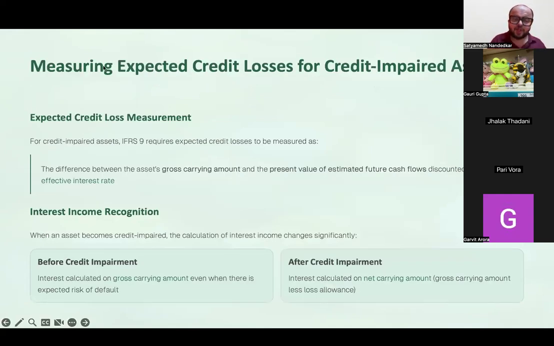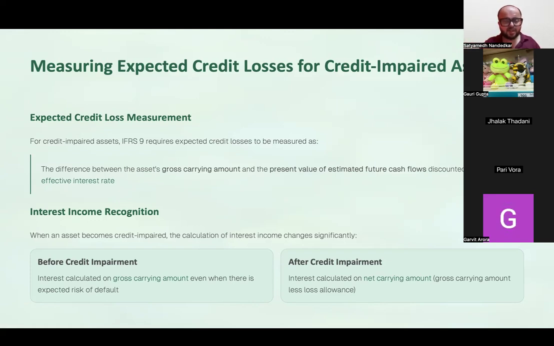Now, how do you measure the expected credit loss for credit impaired assets? For credit impaired assets, IFRS 9 requires expected credit loss to be measured as the difference between the gross carrying amount and the present value of estimated future cash flows discounted at the original effective interest rate. Suddenly the client or the borrower is going through significant financial difficulty. Carrying amount is 1 lakh, but the present value of estimated future cash flows is only 40,000. Then 60,000 is the impairment loss.